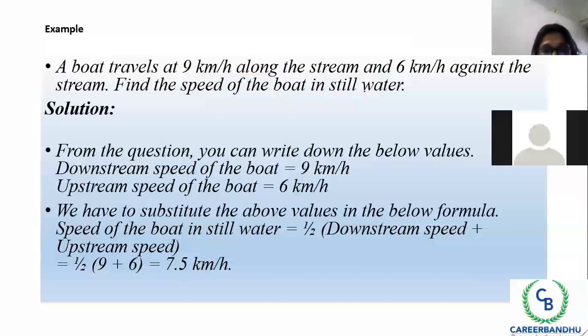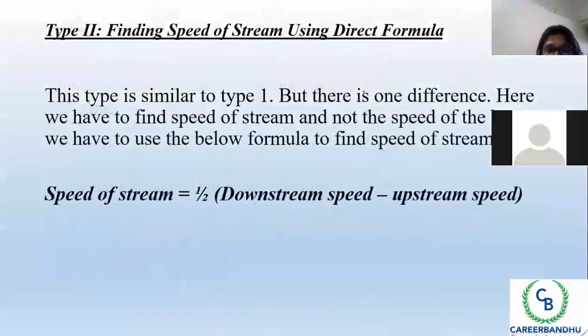Correct? Now the second type of question asked is to find the speed of the stream. Previously we found the speed of a boat in still water. Now we are finding the speed of the stream. In that we'll just take half of downstream speed minus upstream speed. It's a similar case, but here we have to find the opposite thing: the speed of the stream.